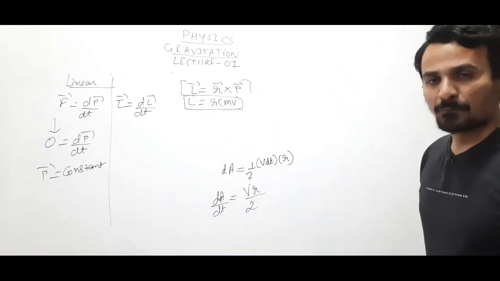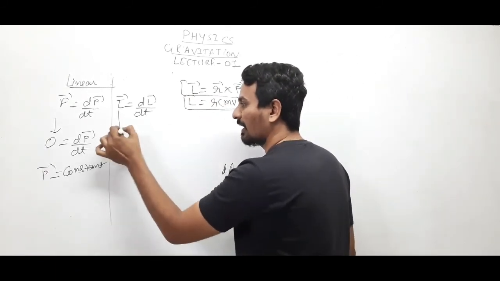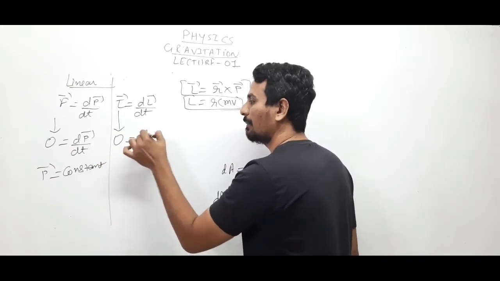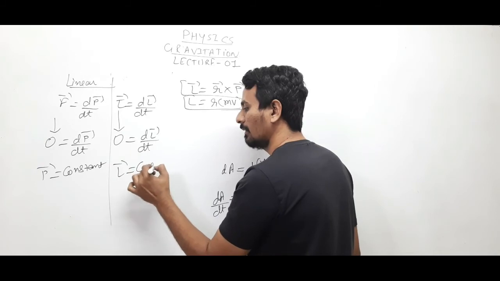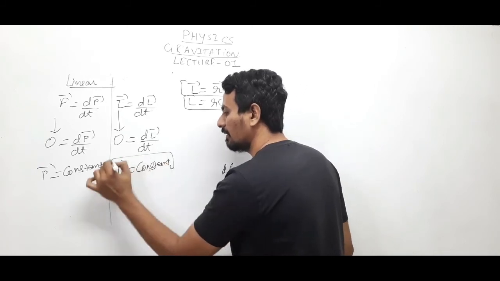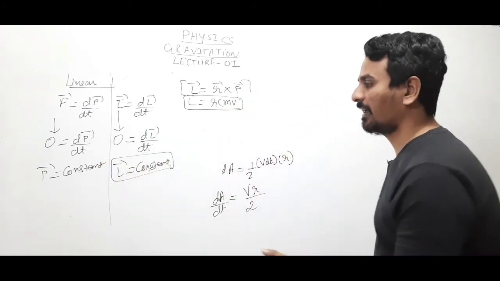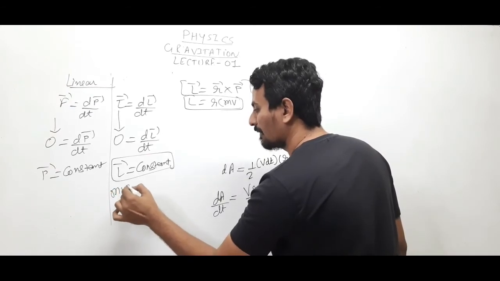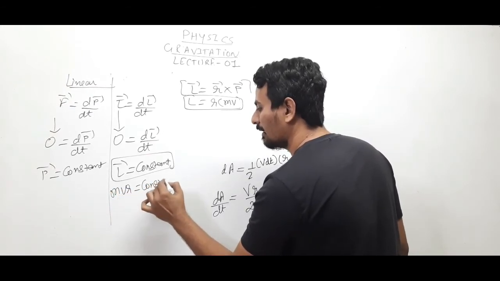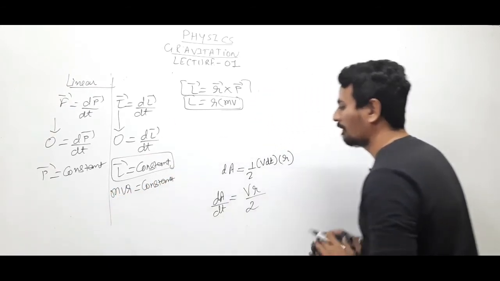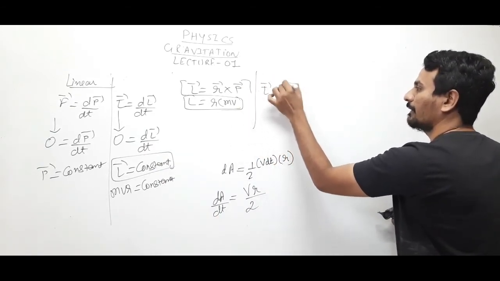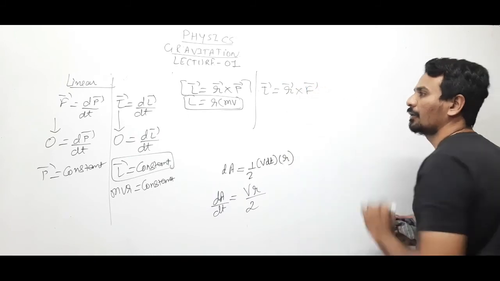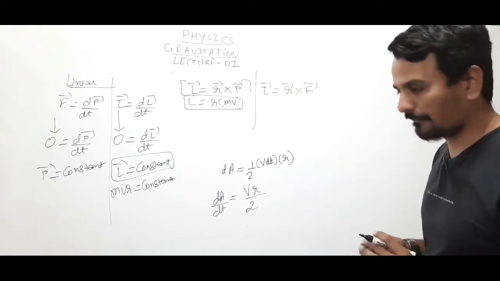Now if the torque is 0, then dL by dt will be 0, so L will be constant. What is L? m v r. So m v r will be constant only when torque is 0. So what is torque? Torque is the cross product of r and F. This is what we have seen in rotational motion, r cross F.